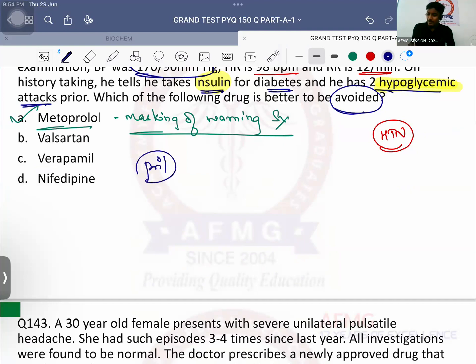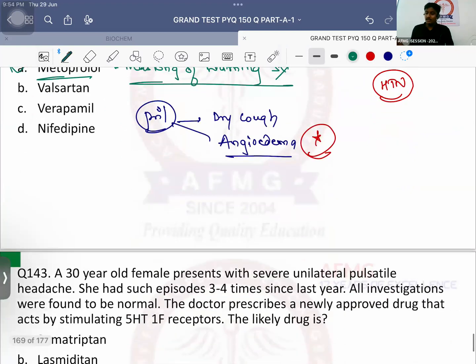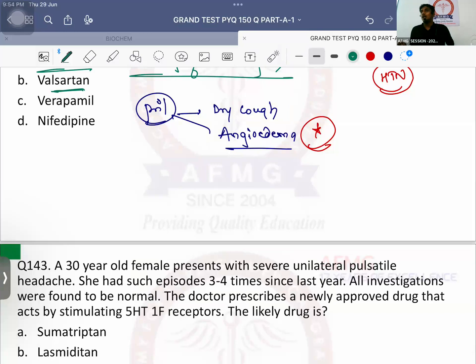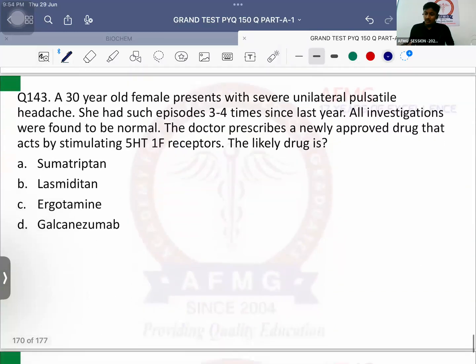pril, that is captopril, lisinopril, or enalapril. The side effects of ACE inhibitors are dry cough and lip swelling known as angioedema due to increased levels of bradykinin. Repeated question in your exam. Okay? Sartans are nothing but angiotensin receptor blockers. They do not cause these 2 side effects. Okay? Question number 143.